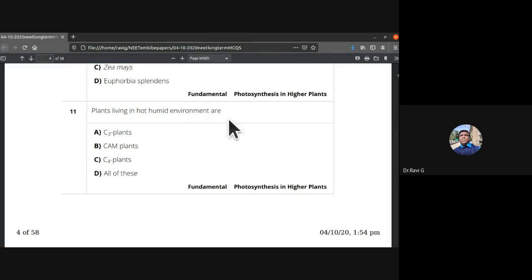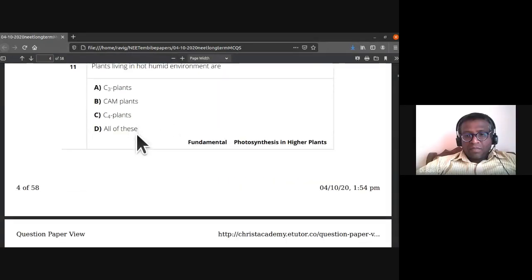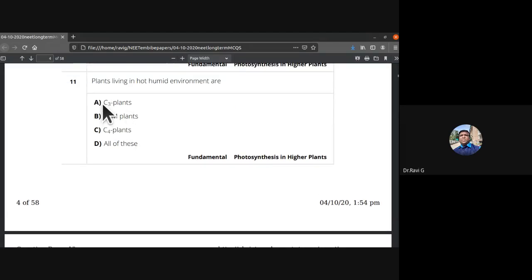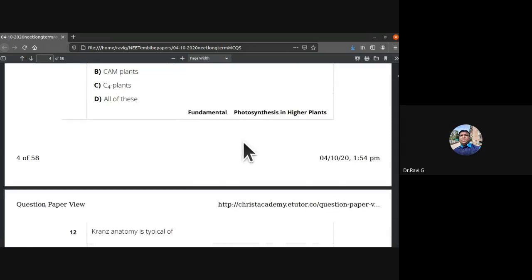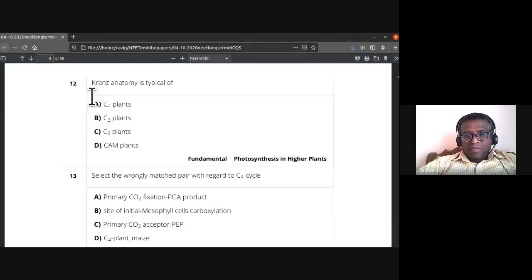Plants living in hot, humid environments are C3 plants, CAM plants, C4 plants, or all of these? It is hot and humid, it is not dry. So it is C3 plants. 11th one, the answer is A, C3 plants. It is not a hot dry environment, it is humid. Humidity is more in the atmosphere, so the answer is C3 plants. Kranz anatomy is typical of which plants?